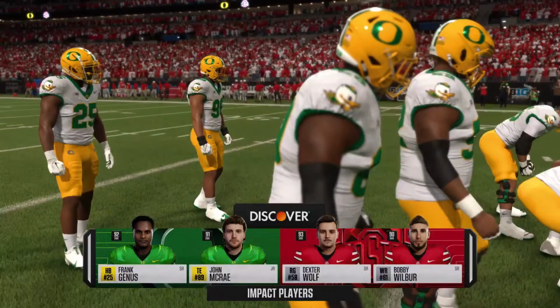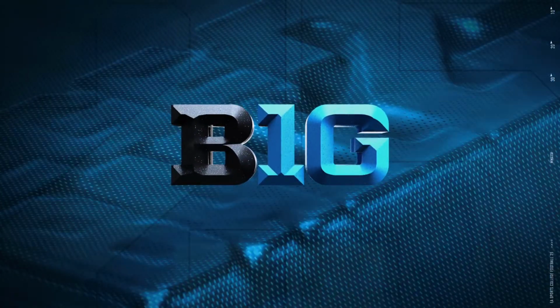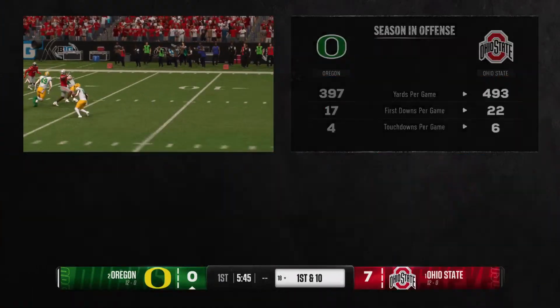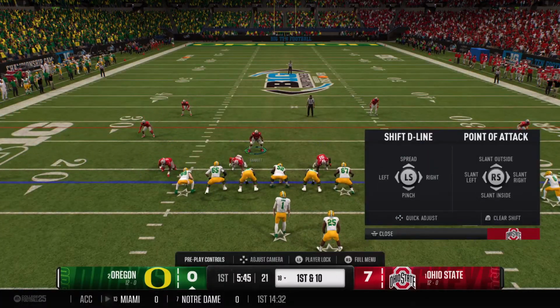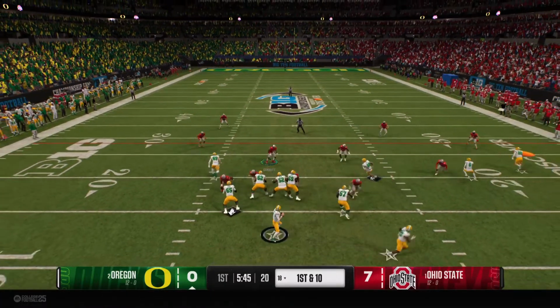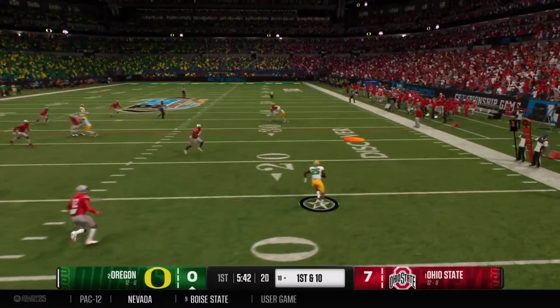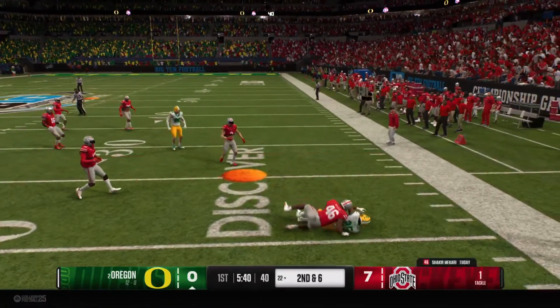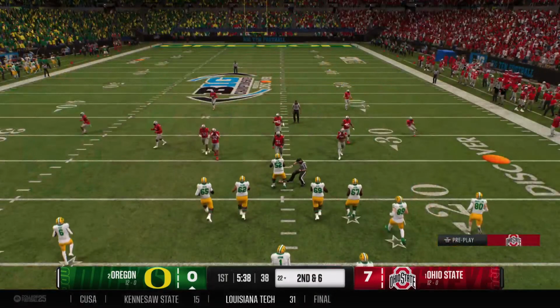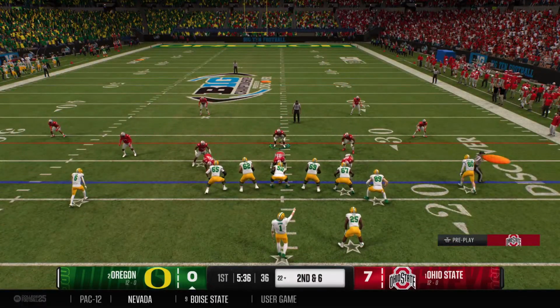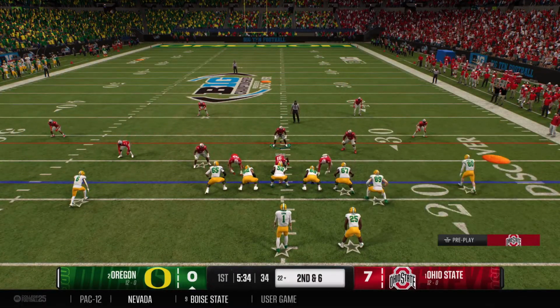Well, it's not easy to narrow down the impact players to just a few guys, Kirk, but what do you expect from them today? Well, we've got guys that can make plays as well as anybody in the country on both sides of the ball. That's why I think this matchup is so exciting. Two good teams with great individual players. They bring him down after a short gain there. Wow, they get positive yards here, but I have a sense that they wanted a little bit more with that pitch and catch.